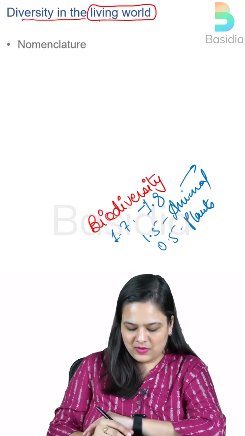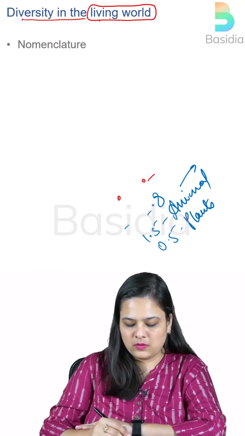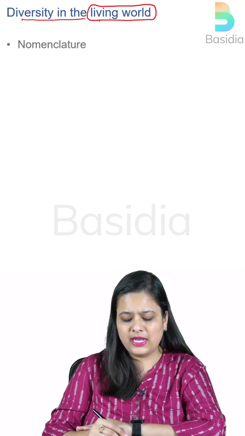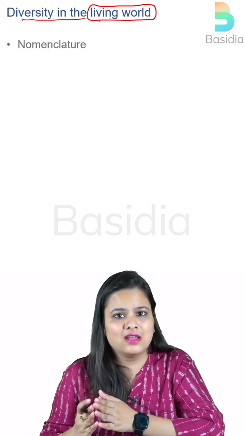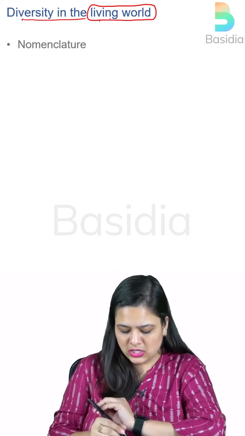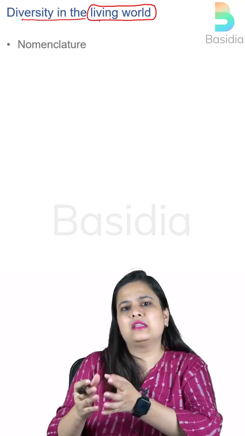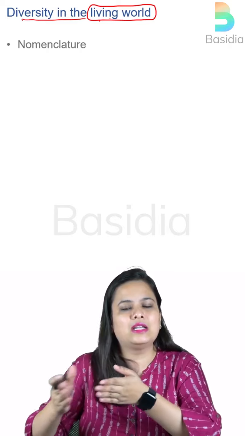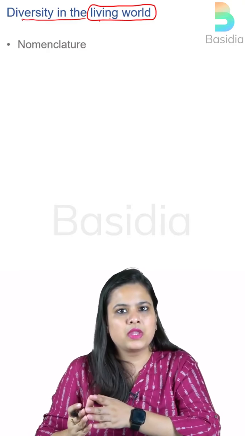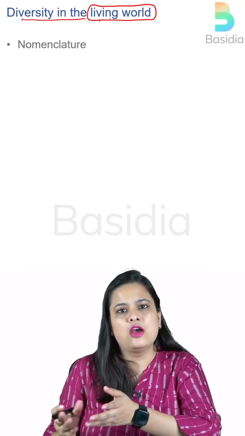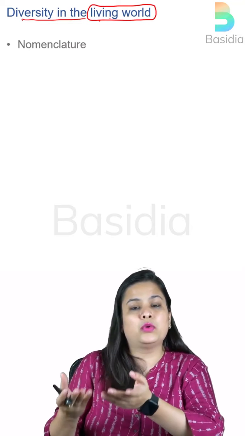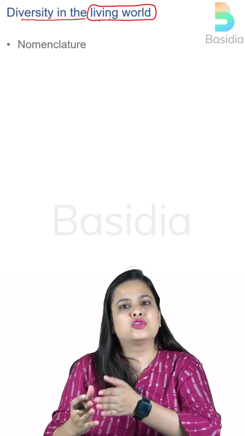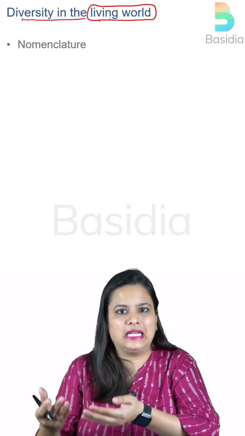Okay, now the important thing about the biodiversity, that because there is a huge biodiversity, 1.8 and 1.7 million organisms, can you imagine? So basically this is such a huge diversity that we need to categorize each of these organisms based on maybe certain characteristics or maybe based on just their outer appearance, right? So we have to categorize them. Why exactly? So that it becomes easy to identify them.